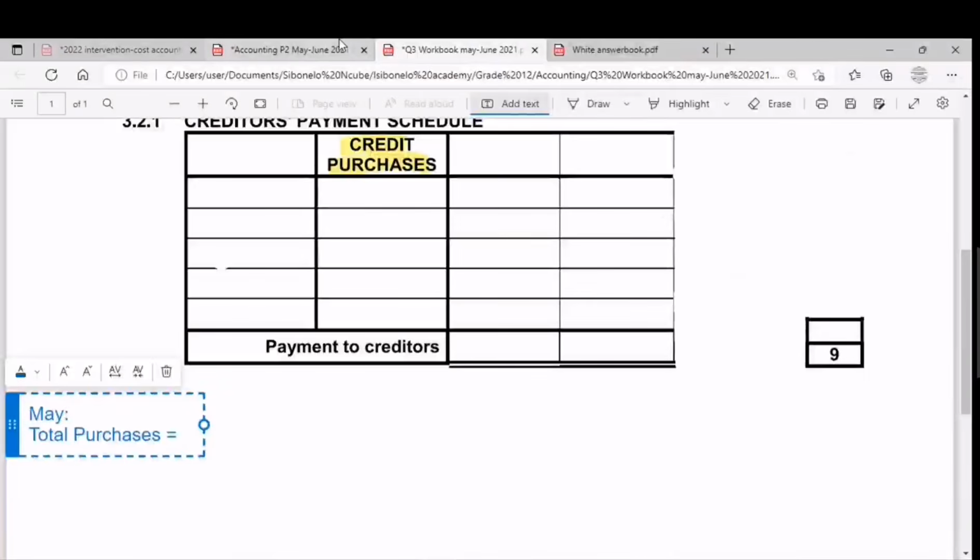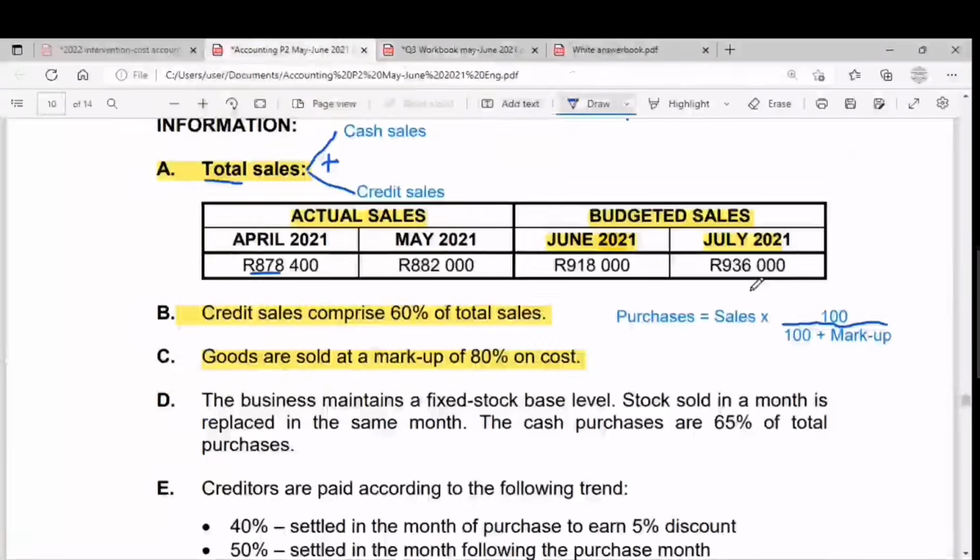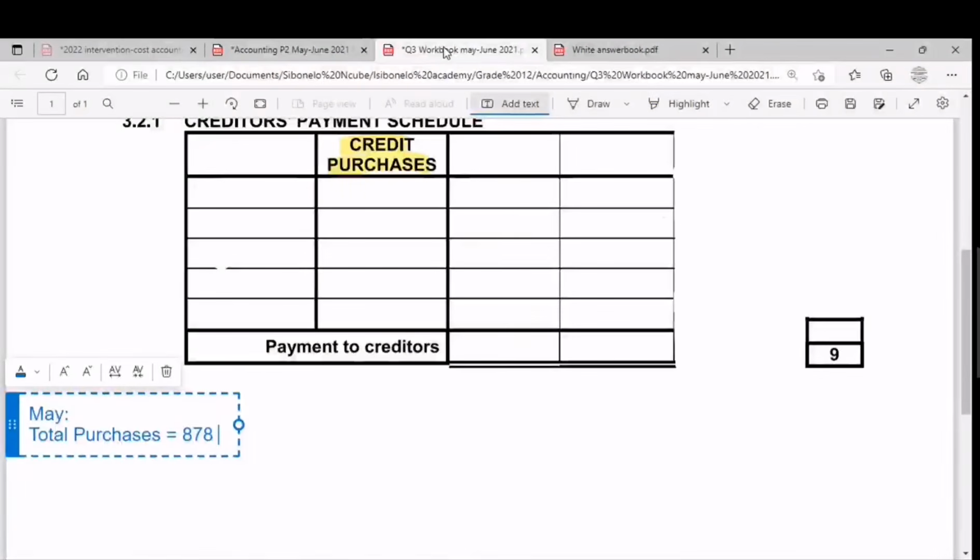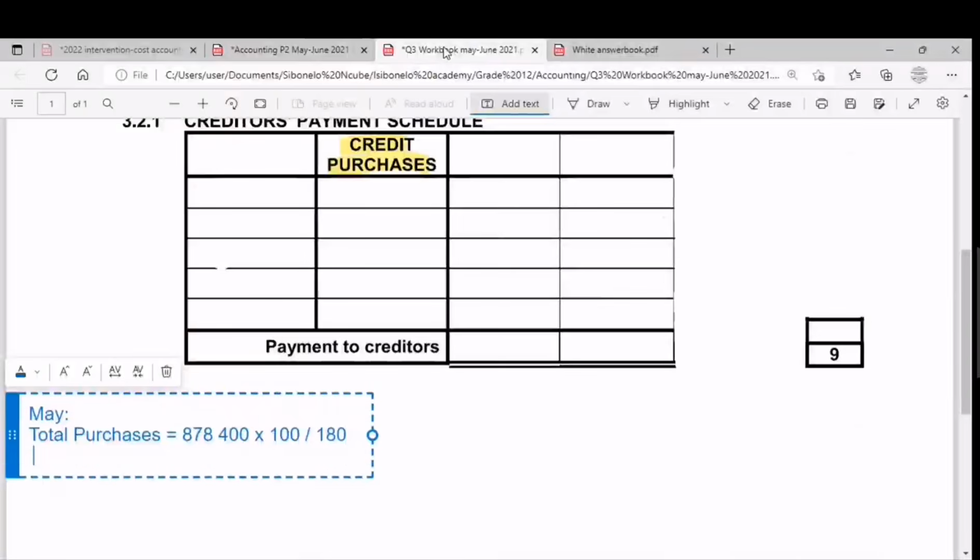We apply our formula: we take the sales. So what is the formula? We take the sales for May. So how much are the sales for May? 878,400. Then multiply by 100 divided by 100 plus markup, that is 180.